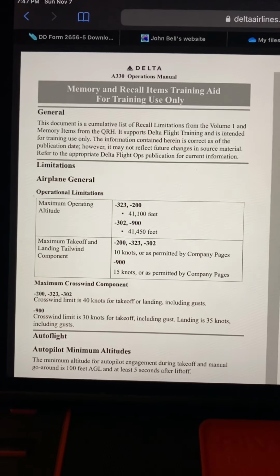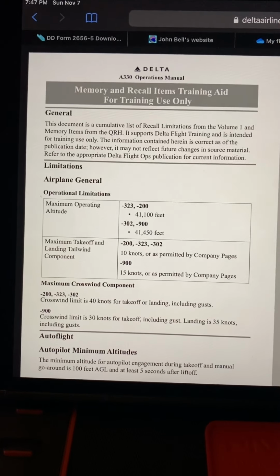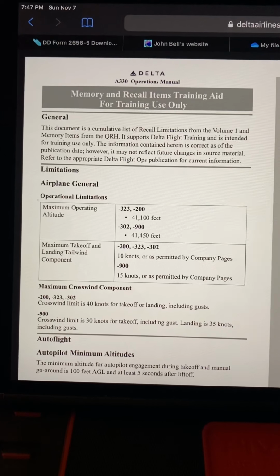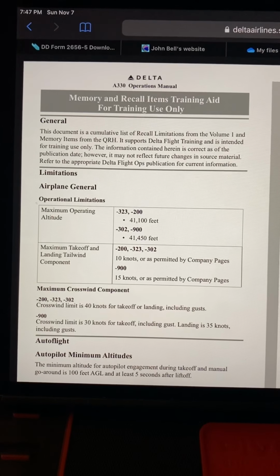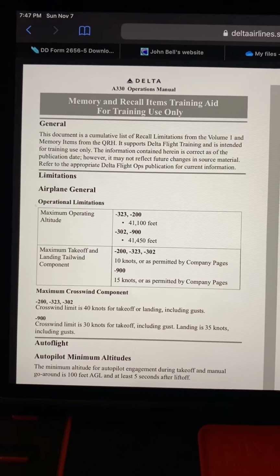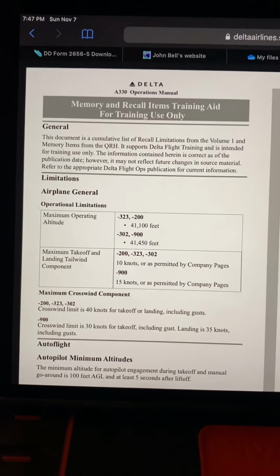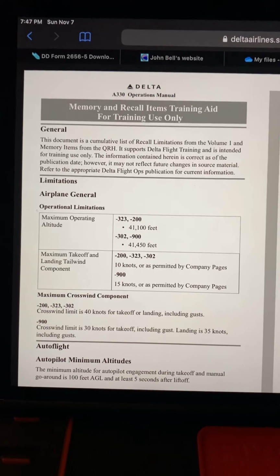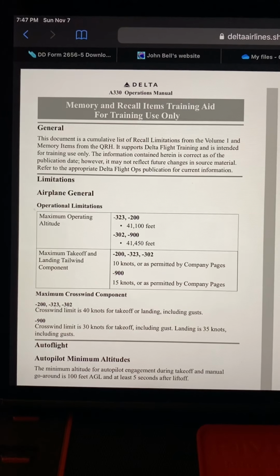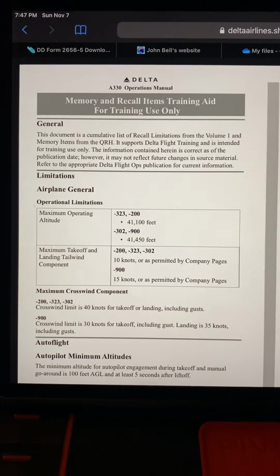A330 limitations. Maximum operating altitude: the 323 and 200 is 41,100 feet. The 302 and the 900 is 41,450 feet. Maximum takeoff and landing tailwind component: the 200, 323, and 302 are 10 knots or as permitted by company pages. The 900 is 15 knots or as permitted by company pages.